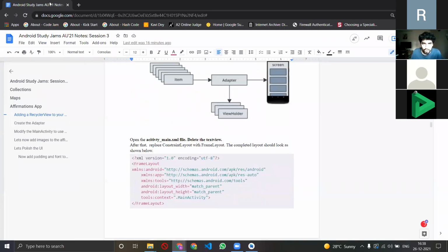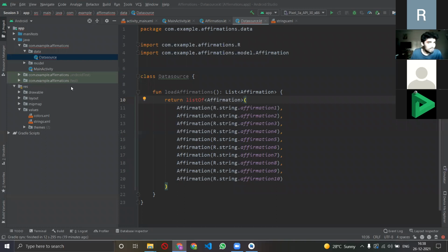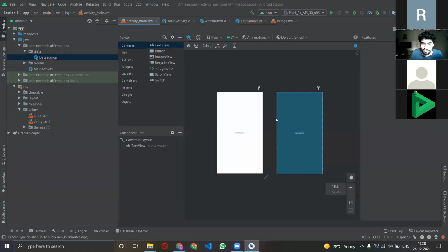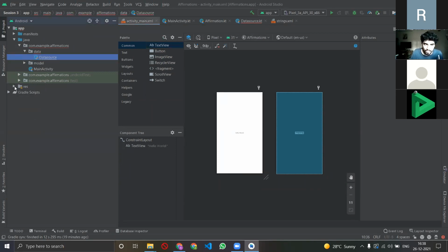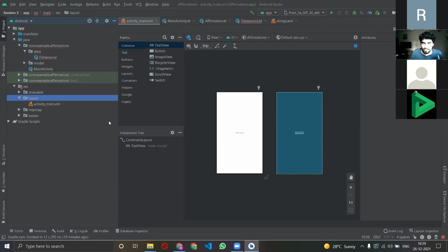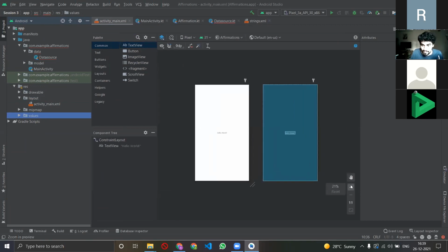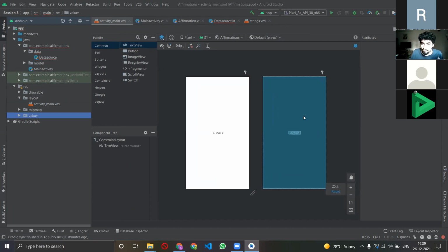So now let's go to the activity underscore main XML file, right? This is the main file where we do all our front end coding. And where can you find it? It is always open in the above tab, and if it is not, go to resources, RES, go to layout and click activity underscore main XML. Now, sorry, let me just increase this. If you remember, the blue part is the blueprint and the white screen is the UI.